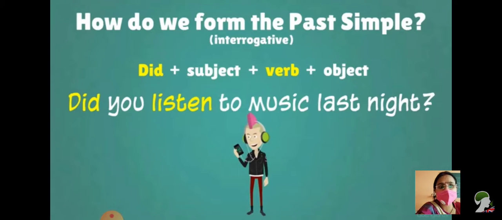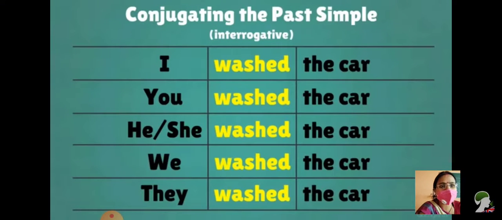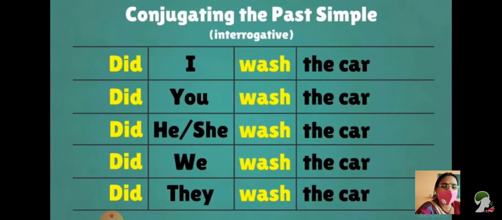In interrogative sentences, the most important thing, it is a question sentence. You are supposed to put a question mark at the end. Let's see some examples. Your normal sentence was I washed the car. Now you are using did. So washed or wash? Let's see. Absolutely correct, students. It should be wash only. So did I wash the car? Did you wash the car? Did he, she wash the car? Did we wash the car or did they wash the car?